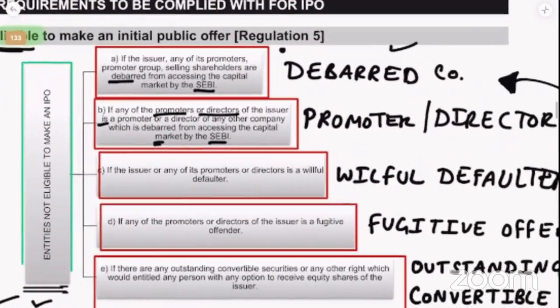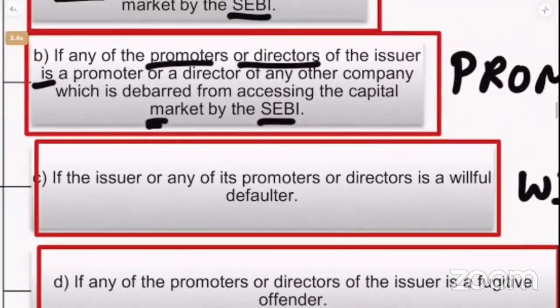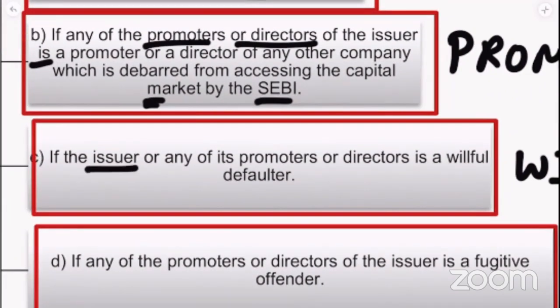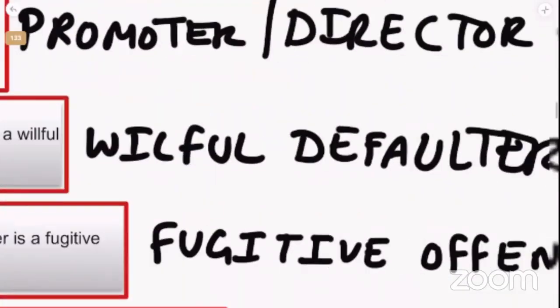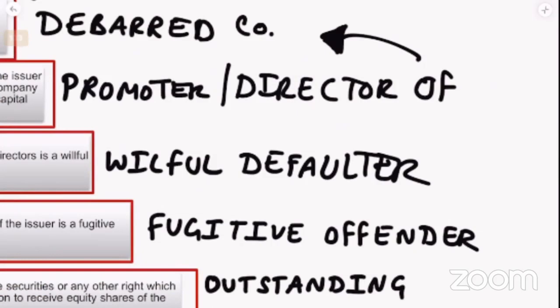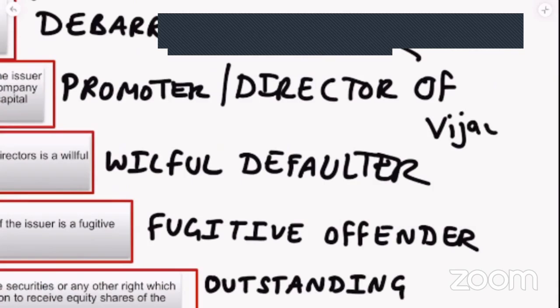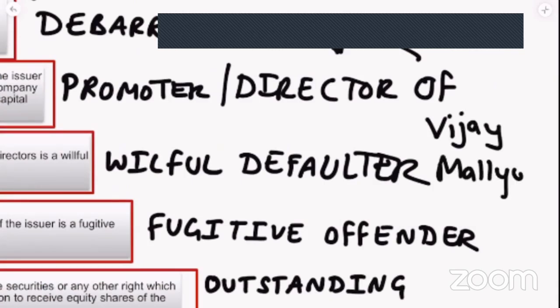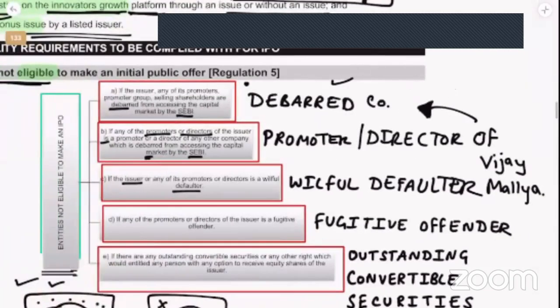Then, willful defaulter. Let's have a look at this. If the issuer, that means the company who is issuing, or any of its promoters or directors is a willful defaulter. A willful defaulter is someone who has taken a loan and has not repaid the amount. A famous example, Vijay Mallya, is declared a willful defaulter, correct?